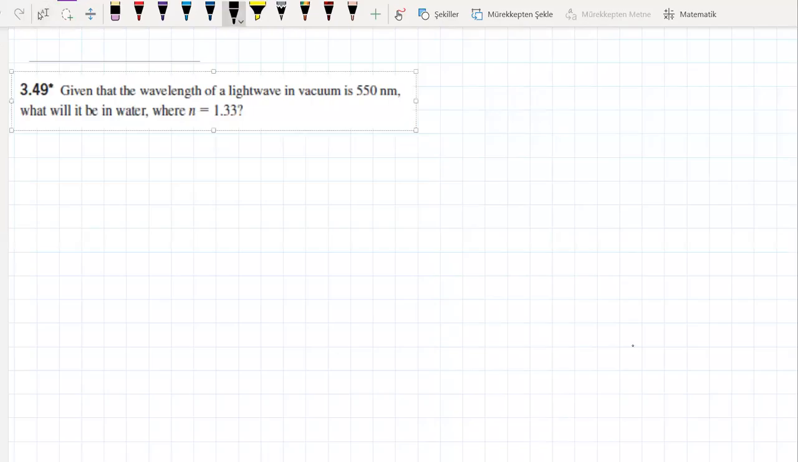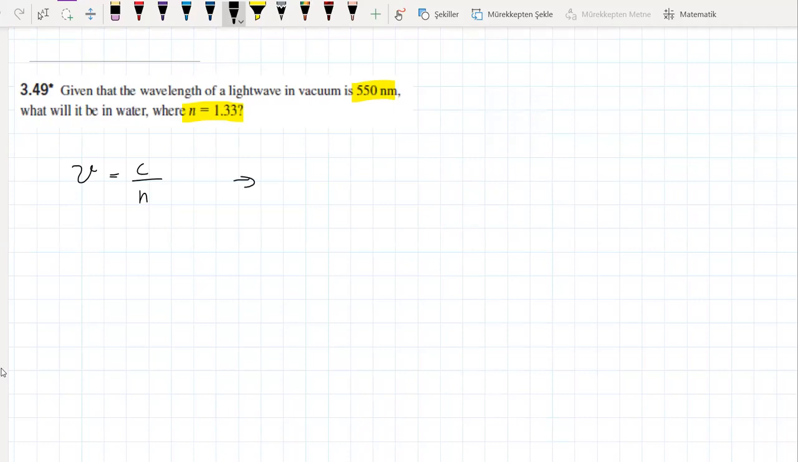Now we have two questions that are relatively easy. The first one is question 3.49. The question gave us a wavelength of 550 nanometers in vacuum and asks for the wavelength in water with refractive index of 1.33. We know that velocity in bulk medium is equal to speed of light over the refractive index of the medium.